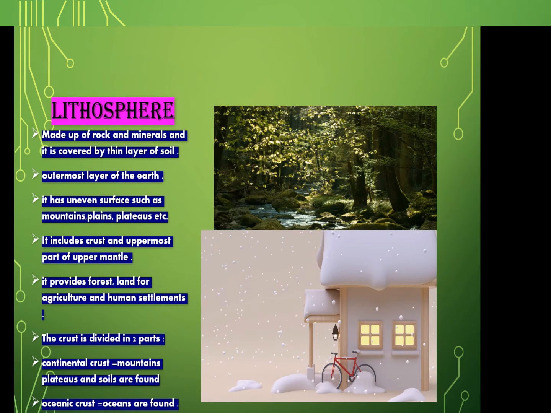Lithosphere is made up of rock and minerals and it is covered by a thin layer of soil. It is a solid part of the earth. It means rocks and minerals. Basically, it means our land only. Lithosphere comes from a Greek word which means land or rock, rocky surface.